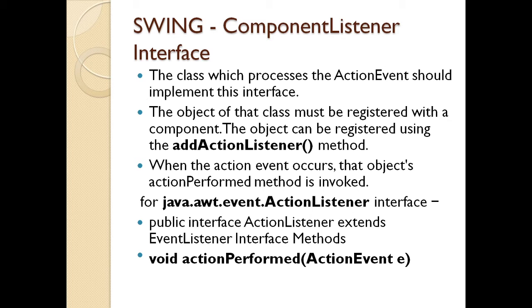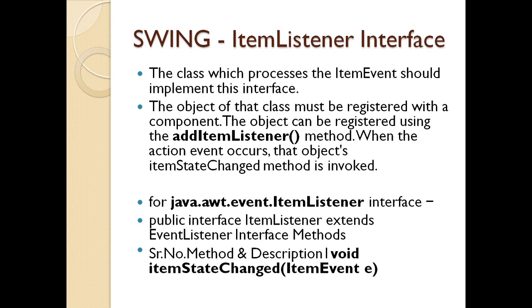Now the class that processes the item event should implement this particular interface. The object of that class must be registered with the component. So each and every component or each and every item you place on the interface by using swings or AWT, you need to apply the listener interfaces. So here for an item I use the addItemListener method, and when the event occurs, that object has to change its state. That is, I have the method called itemStateChanged, which is invoked as soon as the state of that particular item is changed.